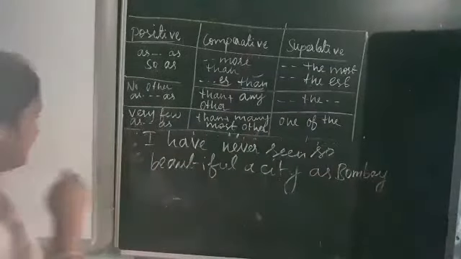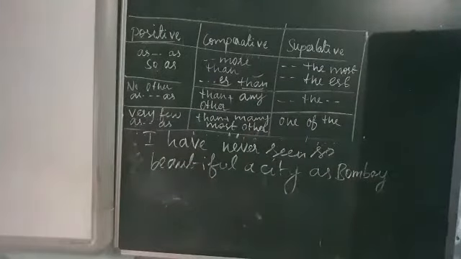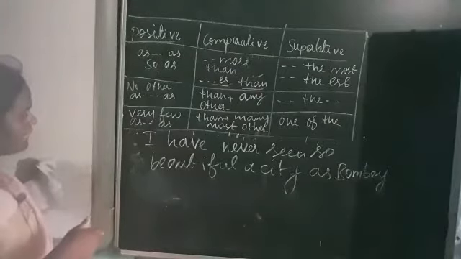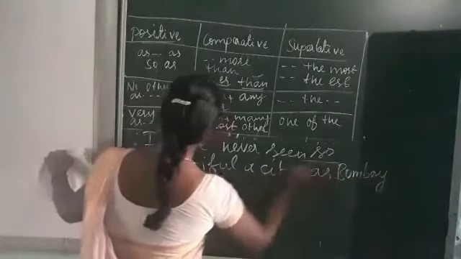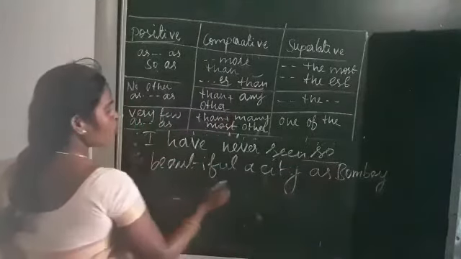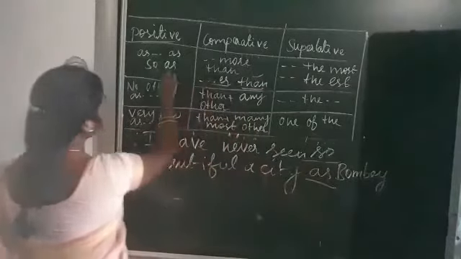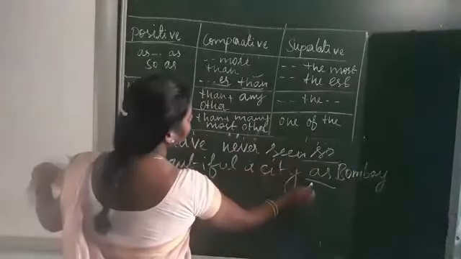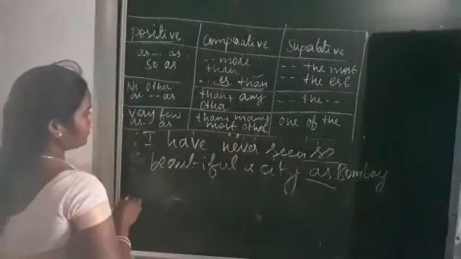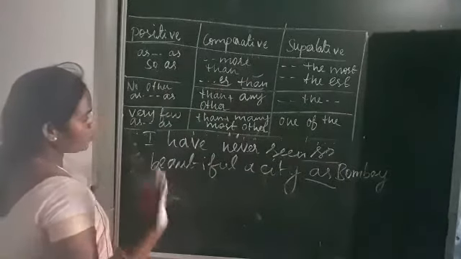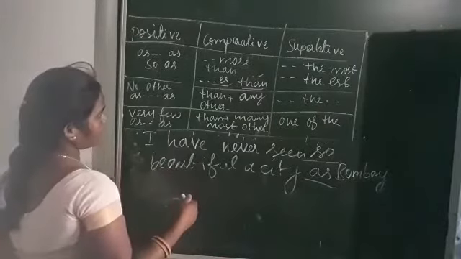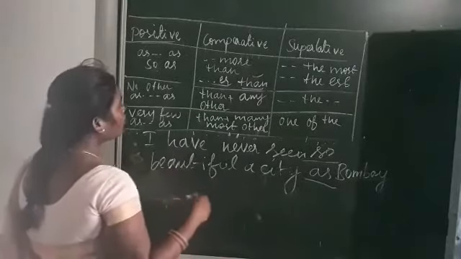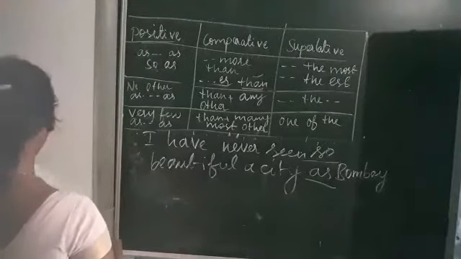So in this sentence, positive degree. How do we identify it is positive degree? Because what is coming here? So plus as, isn't it? So so plus as refers to positive degree. Okay, positive degree means no comparison. So how do we use more in the comparative degree or most in the superlative degree? Means how do we change to the comparative degree?